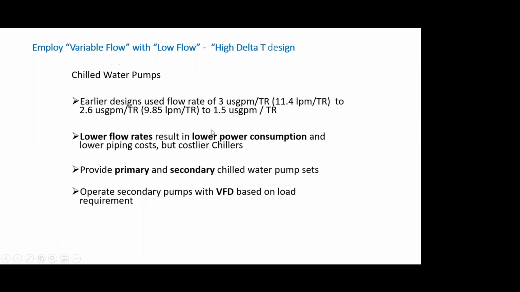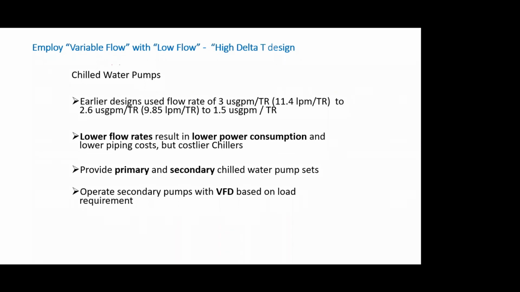It's basically, at the end of the day, the Q, or the energy or heat you need to remove, depends upon the specific heat capacity, the flow rate, and the delta temperature. US GPM is US gallons per minute, basically the flow rate. So instead of maybe 3 US gallons per minute per TR, if we can go to a low flow of only 1.5, then what happens is my pumping power comes down.